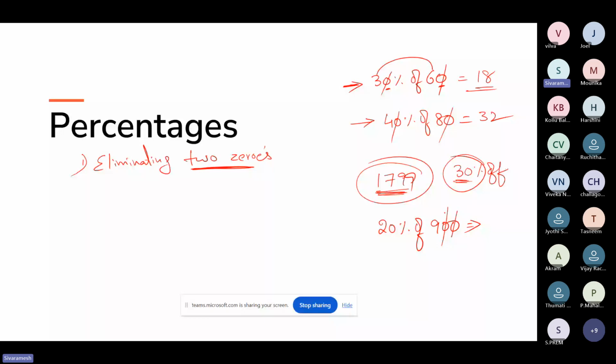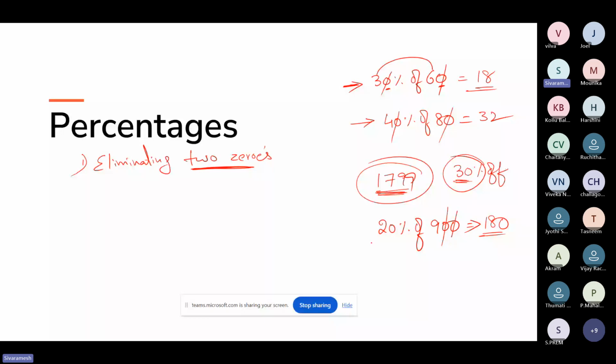So 20 into 9, what is 20 into 9? I can say that it is 180. So 20 times 9, that is 18 and 0. We have 180. So we can say that 180 will be our answer. So this is how it works when we have zeros in the question.